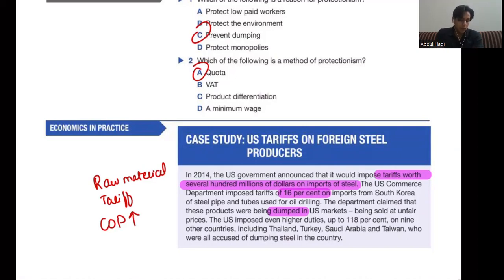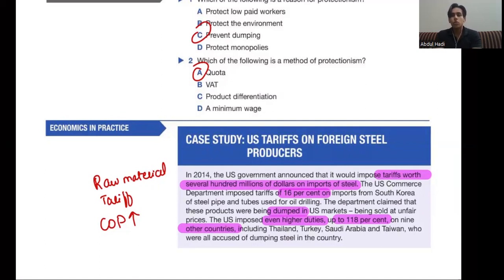The US imposed even higher duties up to 118% on 9 other countries, which means that once US imposed a tariff of 118% on steel pipe and tubes, this will increase the price level by more than double.